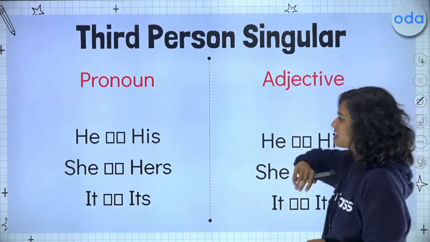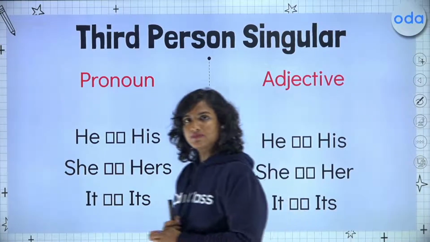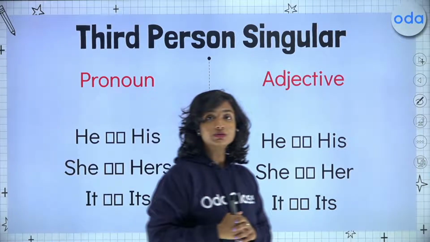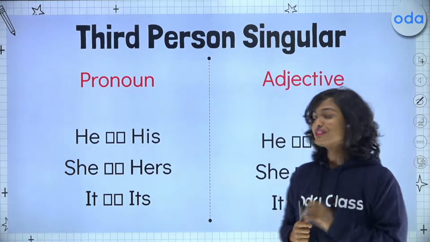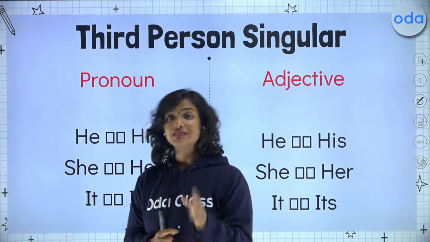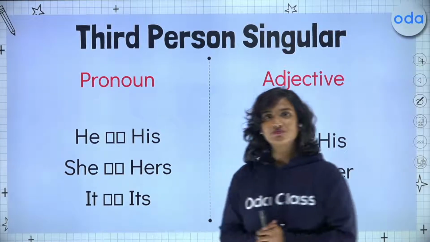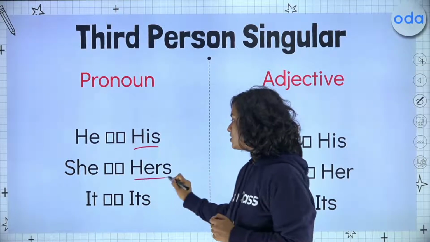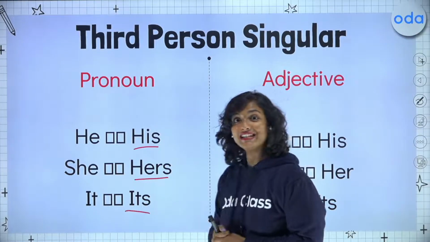In the third person singular, let's take a look at this. I hope you all remember that the masculine gender, our personal pronoun is he, and for the feminine gender, our personal pronoun is she. And for things, we use it. So as far as pronouns go, we have his, we have hers, and we have its.